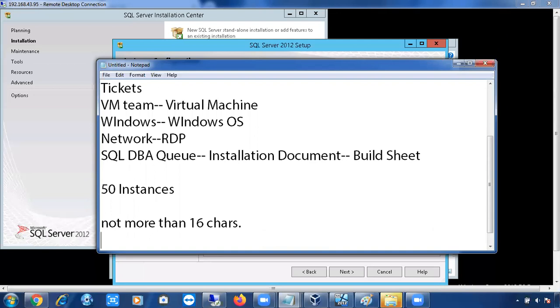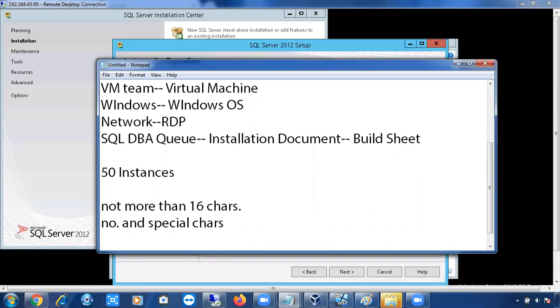You cannot start an instance name with numbers and special characters. Okay, you cannot start your instance name with numbers and special characters. Instance name should start with only alphabets. Okay, and it will not accept any special characters in the instance name.